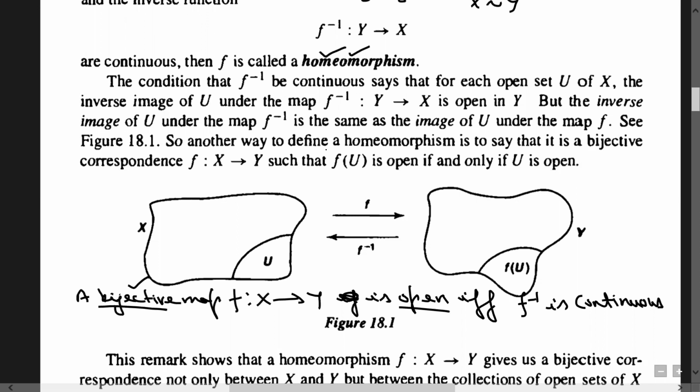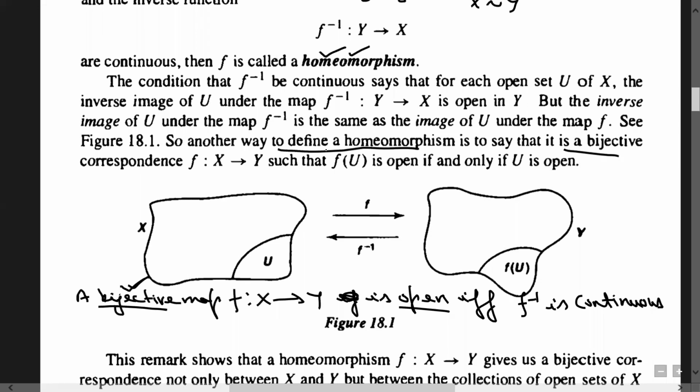So using this, we can define a homeomorphism as a bijective correspondence from X to Y such that f of U is open if and only if U is open. So f of U is open if U is open; basically this is the definition of an open map, which is equivalent to f inverse being continuous.